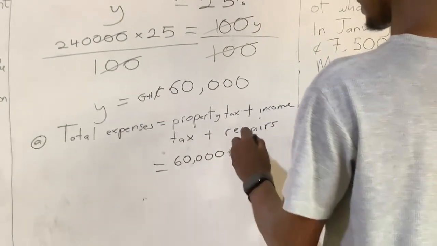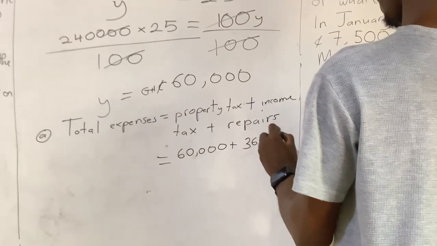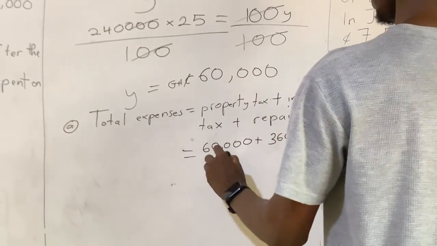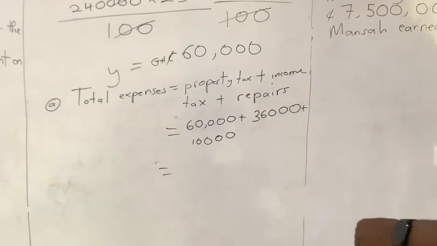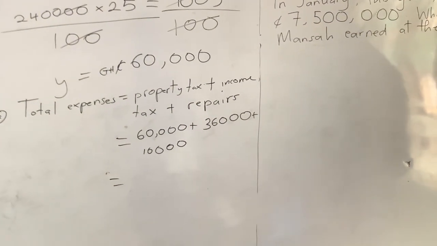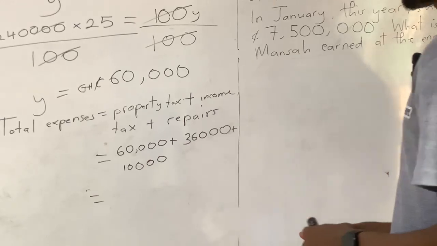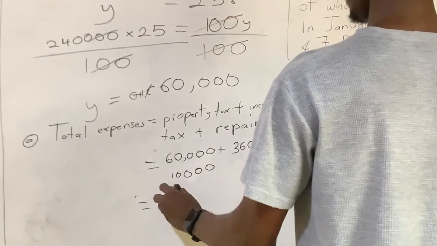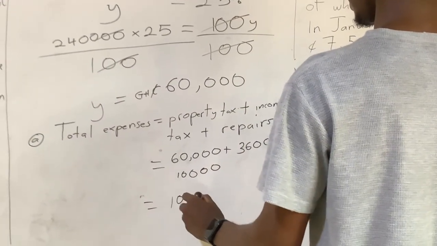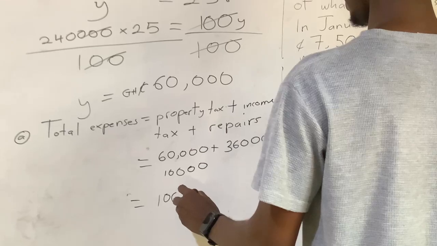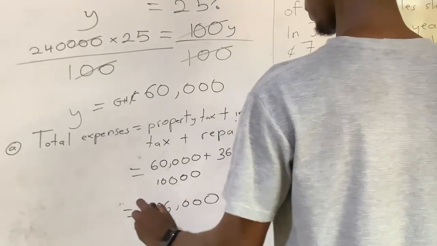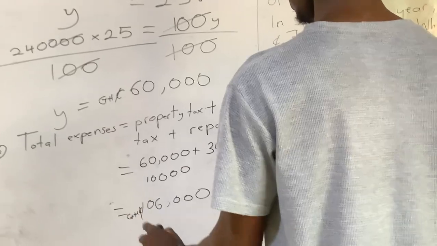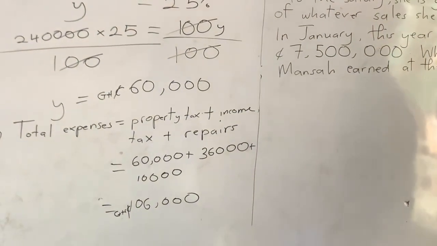Plus, what's the income tax? 36,000 cedis. And repairs is 10,000. 60,000 plus 36,000, we are going to have 96,000. 96,000 plus 10,000, you're going to have 106,000. So that is the total expenses.